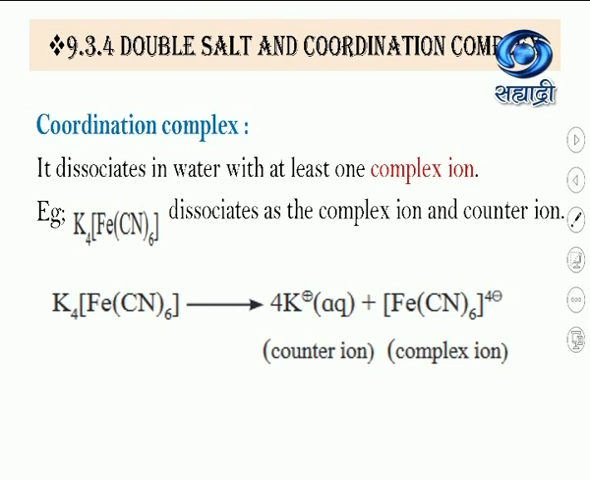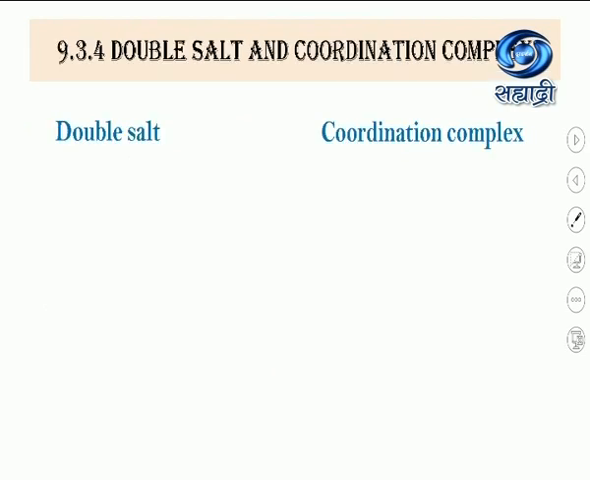So what is a complex ion? The entities which are enclosed in the square bracket, that is central metal ion and ligands, are called the coordination sphere, and when it carries a net charge, it is called a complex ion. So always remember, coordination complex when dissociating in water gives at least one complex ion, and double salt dissociates completely into water giving simple ions.